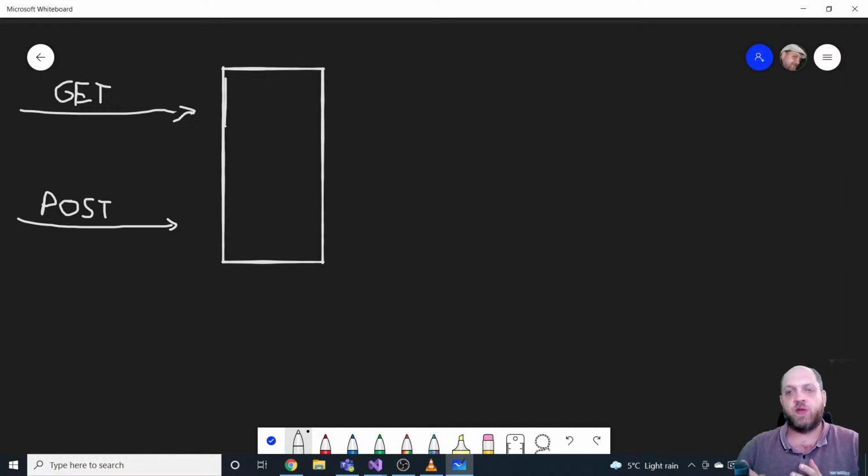Because, for instance, for GET requests, we wouldn't have to do a lot of validations. If the consumer wants some data, here's the data, you can get it. But if the consumer wants to change the state of our data, well, then we have to be more careful than that. And that's why we can conceptually categorize these two types of different actions: one that just requests data, and one that changes data or changes the state of the server.